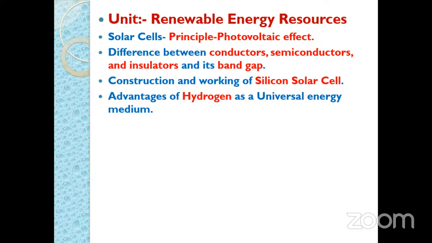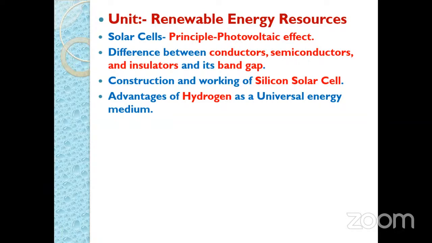This PN junction is made up from the P-type semiconductor and the N-type semiconductor, and it is the most important part in the silicon solar cell. In the silicon solar cell, to convert the light energy or solar energy into the electrical energy, the important part is the PN junction. Then the other point is construction and working of silicon solar cell.